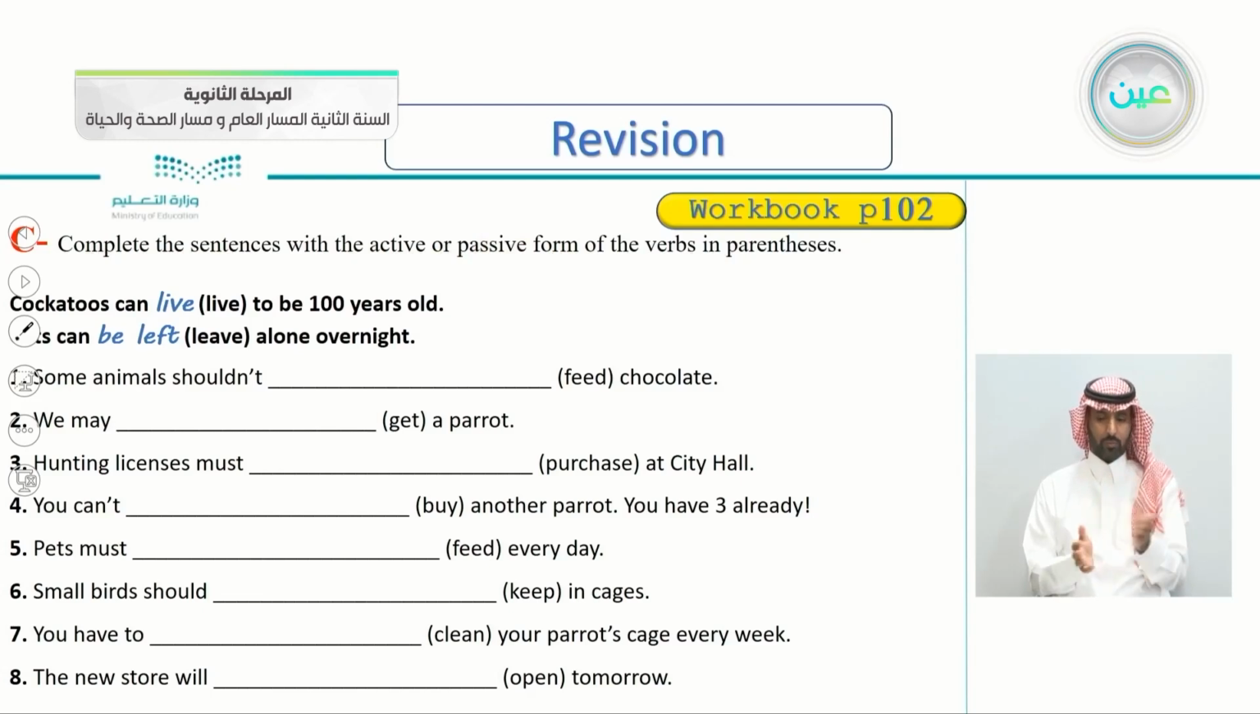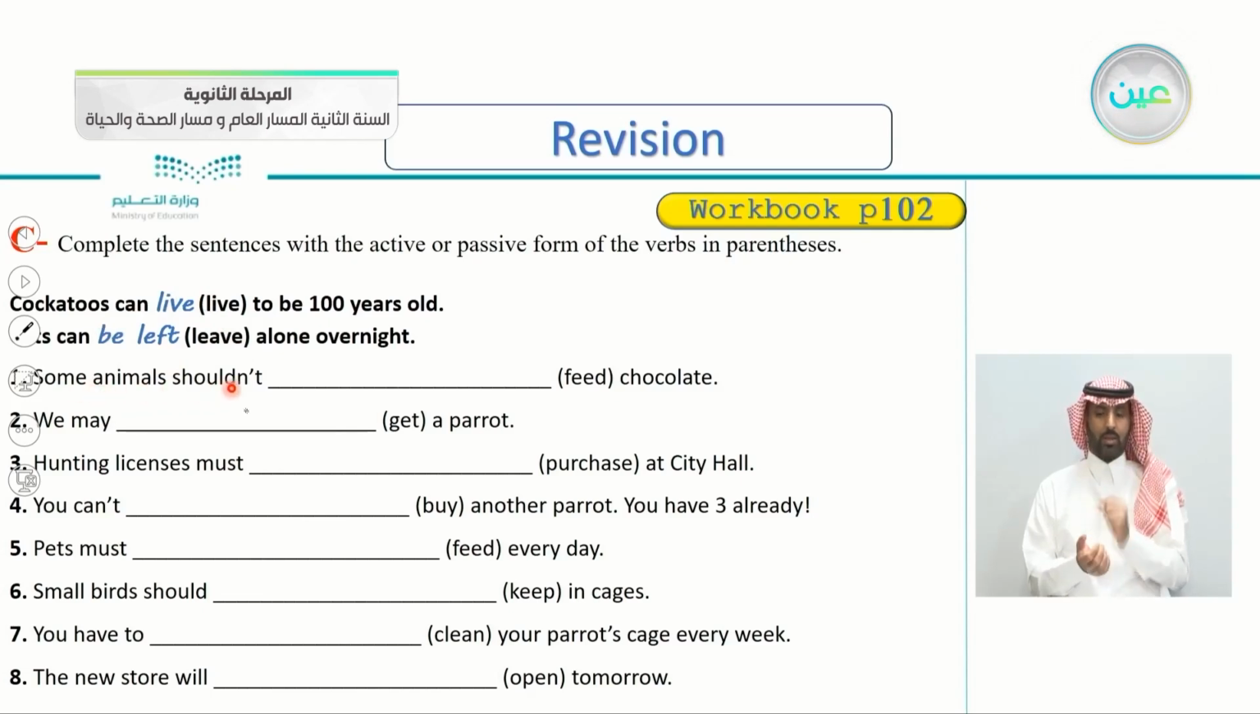You can see the first one is already done. Cactus can live. Here the verb is live, to be 100 years old. Be left. The verb is leave. Be left alone overnight. So I think now you know what to do in this exercise. So either it's active, live, or passive here, be left. So let's take number one.